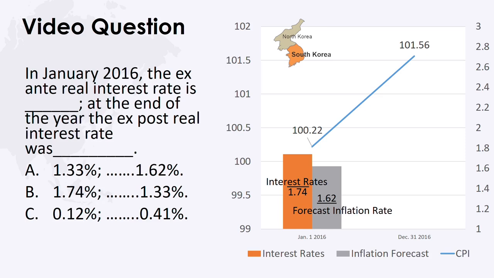C. The ex-ante rate is 0.12% and the ex-post rate is 0.41%. Or D. The ex-ante rate is 0.41% and the ex-post rate is 1.33%.